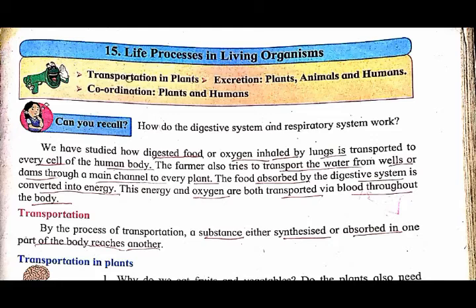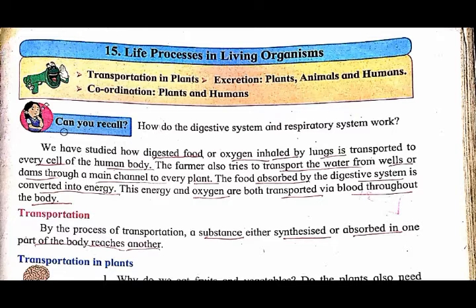Everyone, as you know, your second term has started. So today we will start Lesson number 15, Life Processes in Living Organisms, of Science 2. Here the subtopics are transportation in plants, excretion in plants, animals and humans, and coordination in plants and humans.